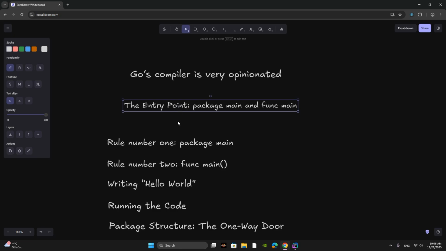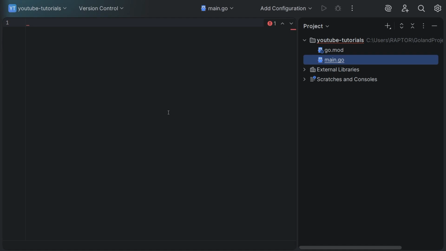Next topic, the entry point, package main, and func main. Let's go to the code editor. Every executable Go program starts in exactly the same place. It does not matter whether you are writing a tiny script or a massive backend system. Execution always begins in one function inside one package. So first, you need to declare package main on the top.